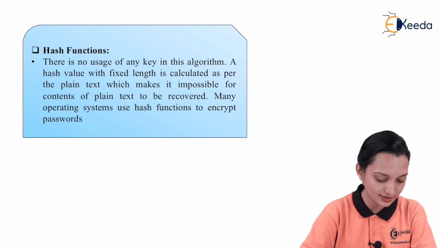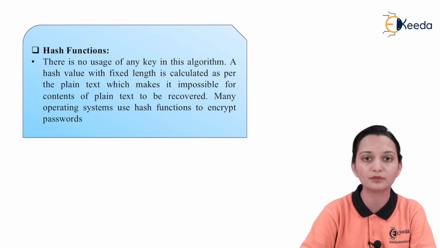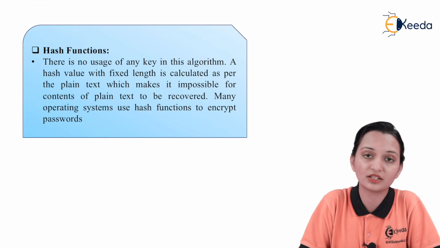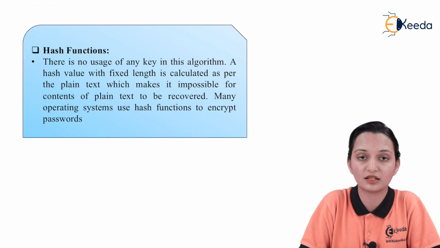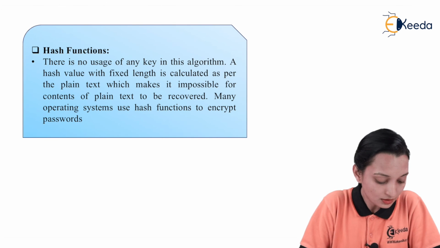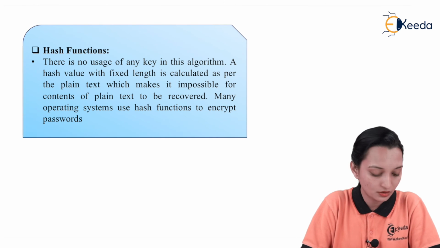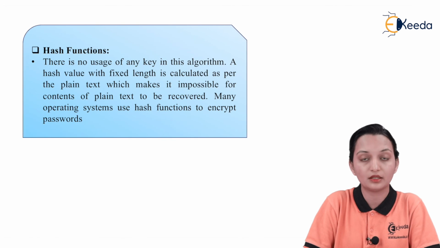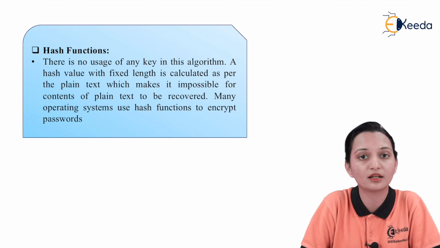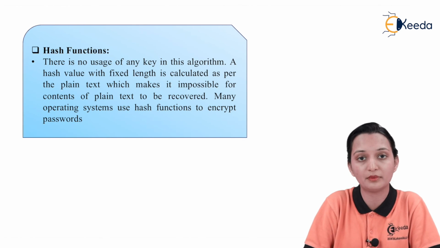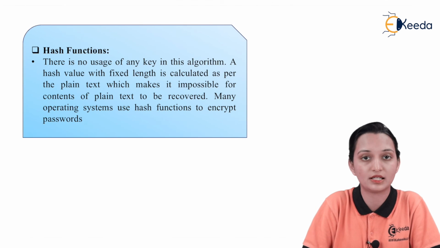Many operating systems use the hash function to encrypt the password. Especially the creation of the password is nothing but what? A very secure format, so that no one can decrypt it. If hackers were able to decrypt our password, then online payments would become much more insecure.